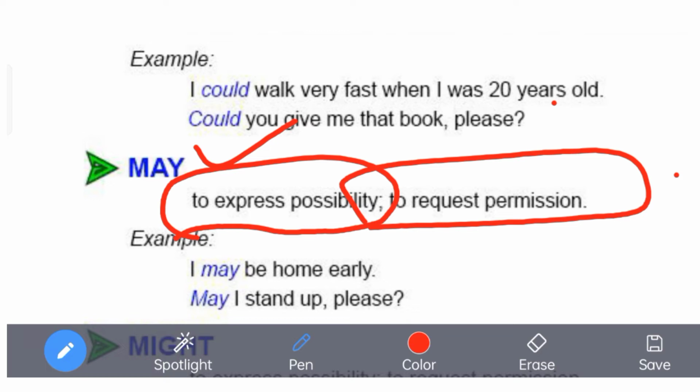May I go to drink some water? We simply have to be. May I please go to drink some water? It doesn't look that nice. Here also it is written, may I stand up please? May I stand up please?